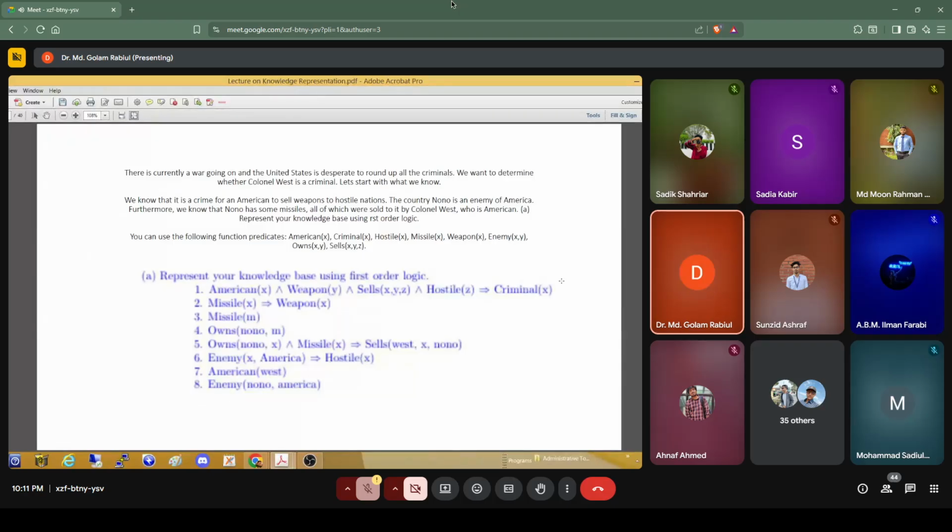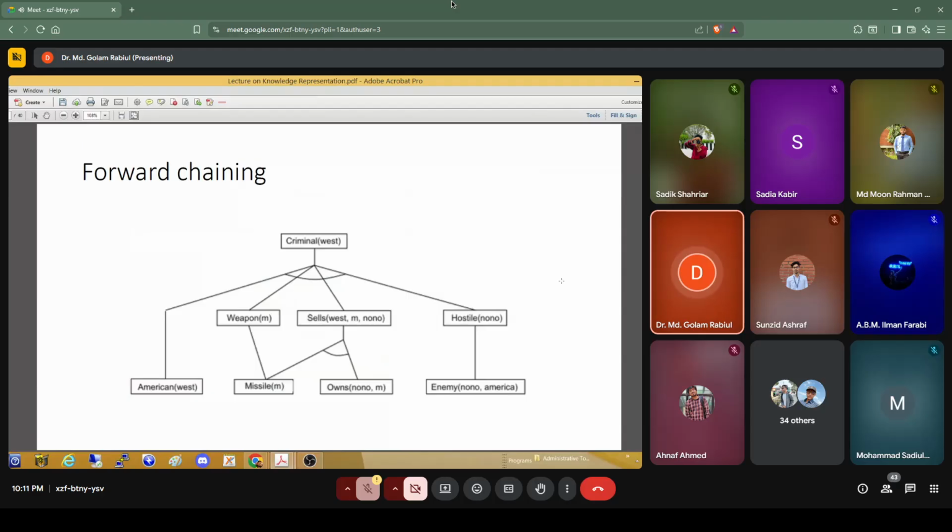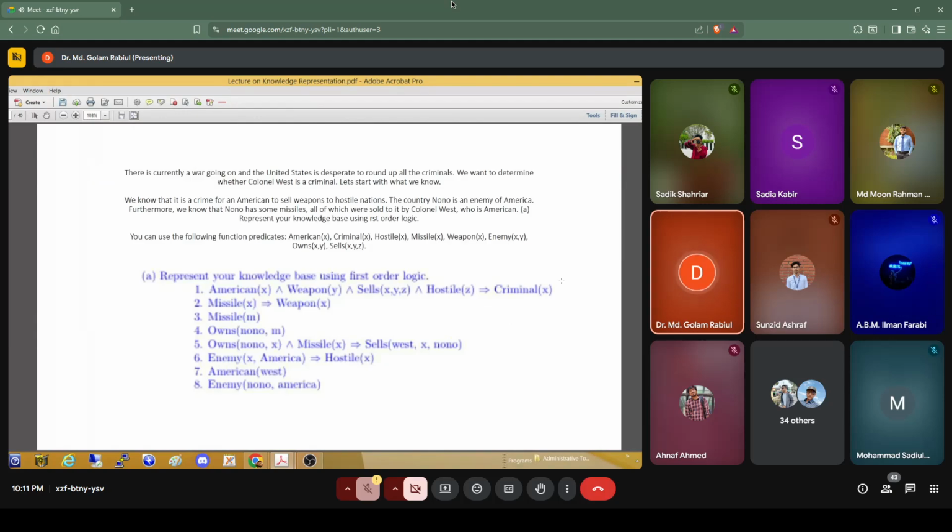Now, if we utilize the first order logic and also utilize our propositional logic to prove some statements, then how an intelligent agent will form the problem, and then how it will solve that problem. There are several methods for that, and one of the popular methods is called the forward chaining principle. Using the forward chaining approach, it will prove the statements, that is, whether this one is true or not.